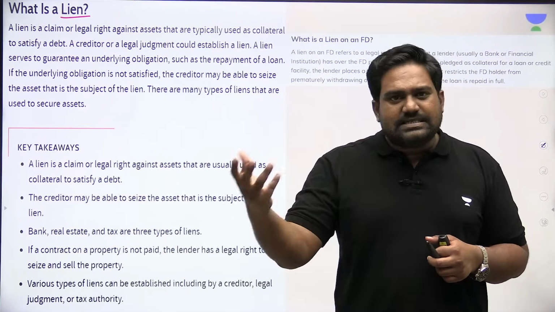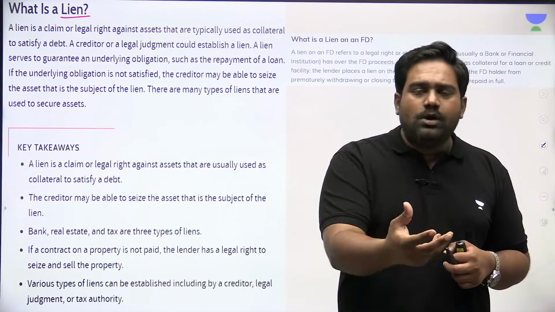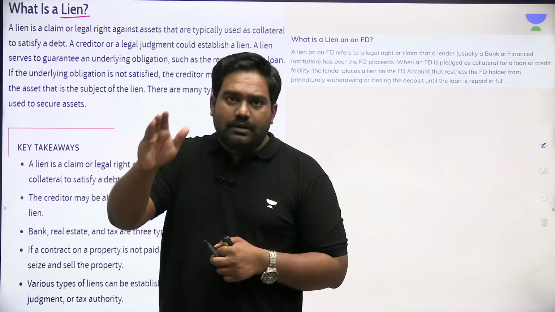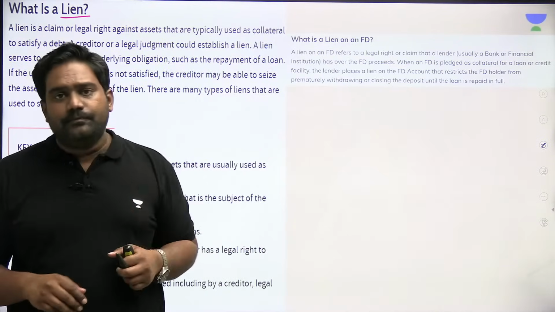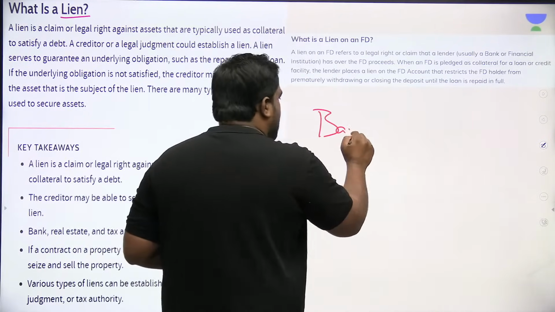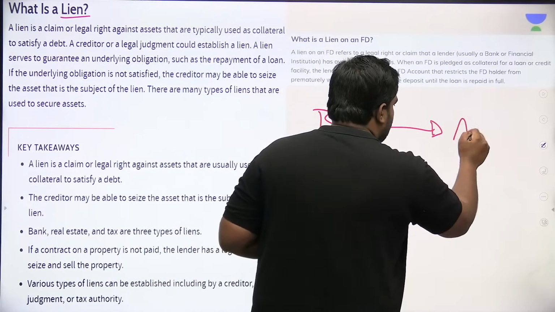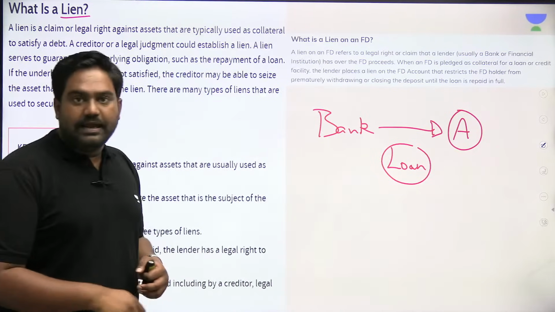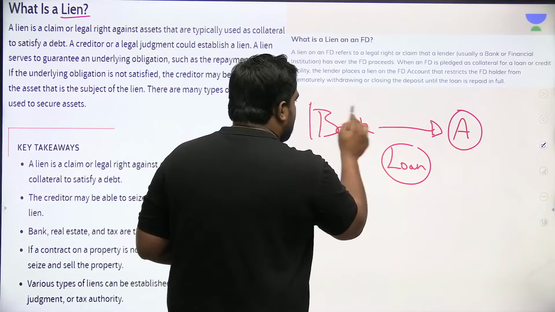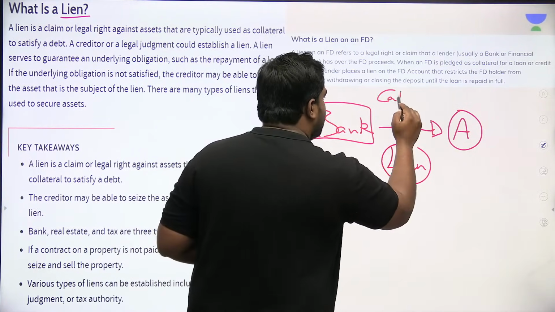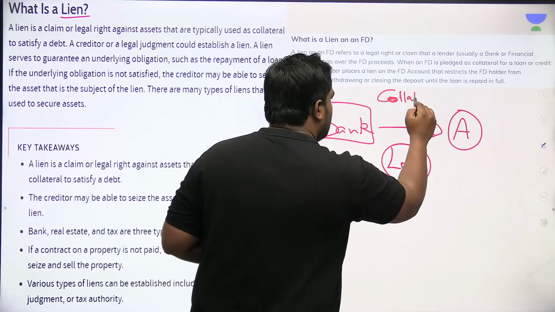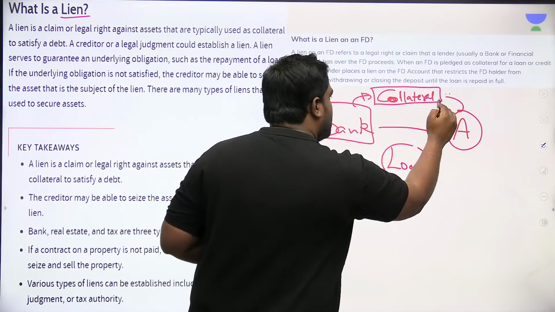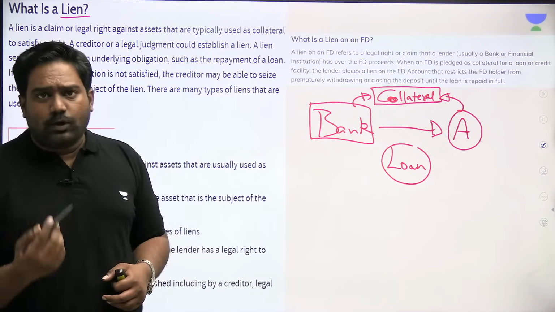So I might pledge a site, my home, or some gold or an FD deposit that I have, right? I would have pledged something as a collateral to this bank in order to get a loan. So this particular bank, let's say A is the customer. This particular bank is giving a loan to customer A, and to guarantee the loan, they would have taken something as a collateral from the customer, right? The customer would have pledged some asset as a collateral.